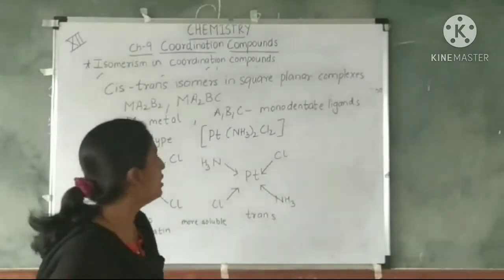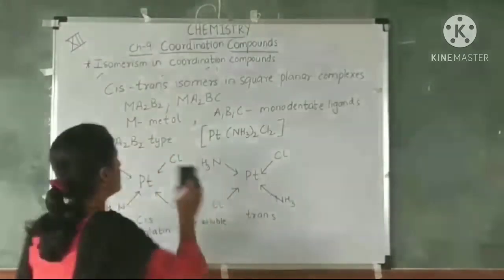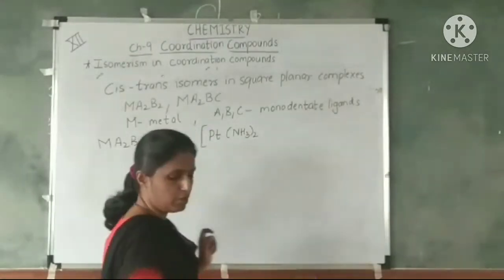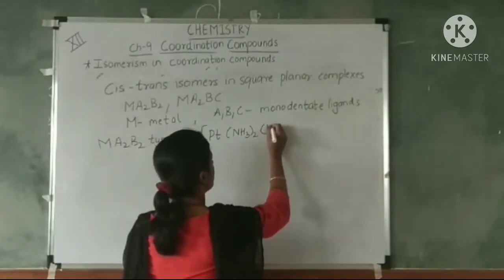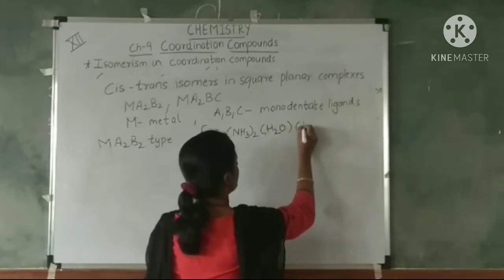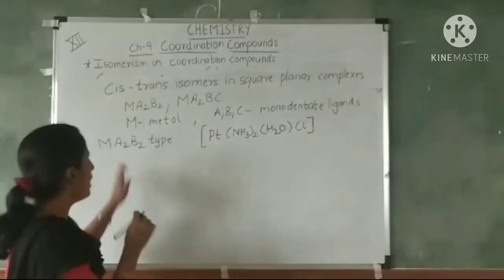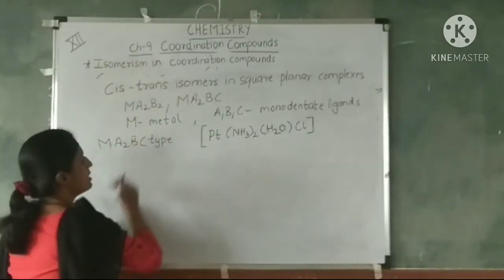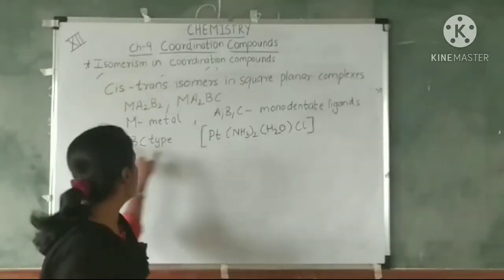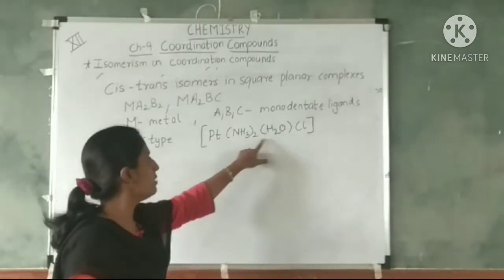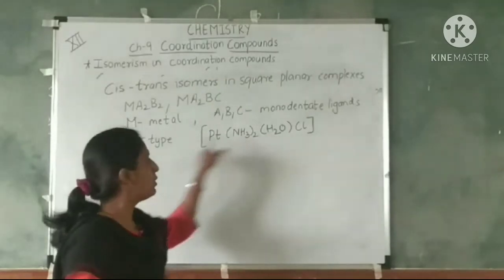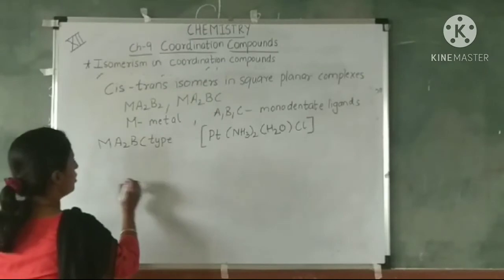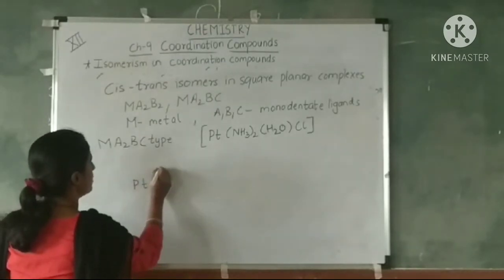Now let's move to the next type, Ma2BC. Here I will replace one chloride with a water molecule. So now you have the Ma2BC type of complex. Metal M, A2 is ammonia, 2 times. B is your water molecule and C is your chloride. So now here, how will you show cis and trans isomerism?